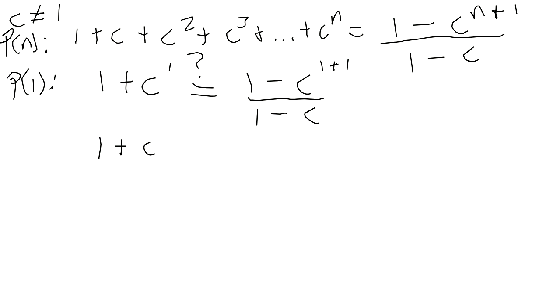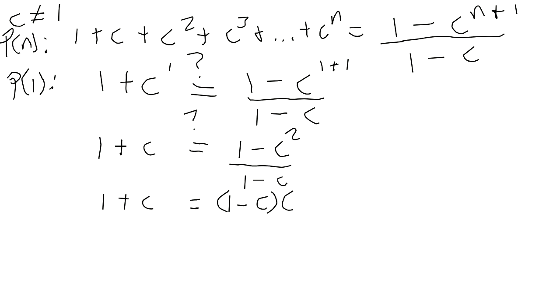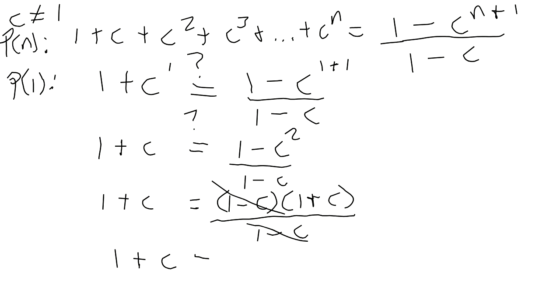On the right side, we have 1 minus c squared over 1 minus c. But you all learned in college algebra, or somewhere else, the difference of two squares: 1 minus c times 1 plus c. So the 1 minus c's cancel. We're left with 1 plus c is equal to 1 plus c. So it is true for n equal 1.